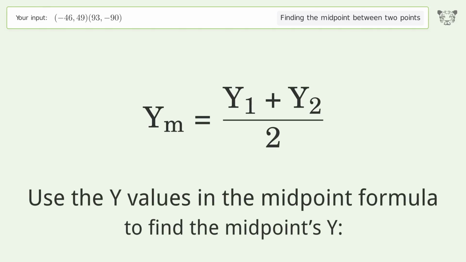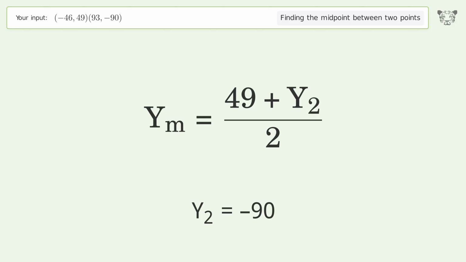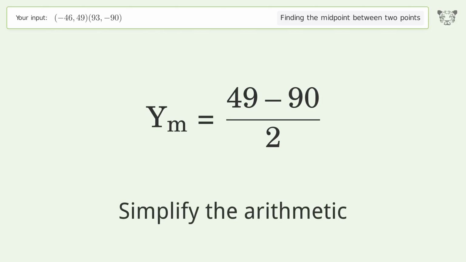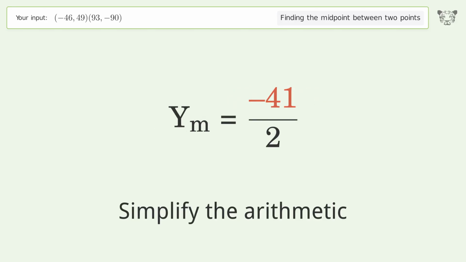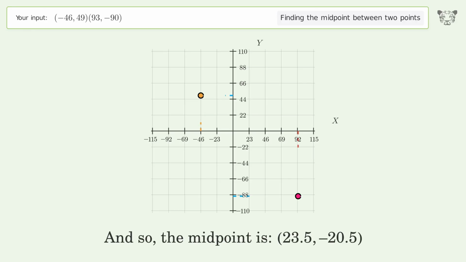Use the y values in the midpoint formula to find the midpoint's y. y1 equals 49. y2 equals negative 90. Simplify the arithmetic. And so, the midpoint is 23.5, negative 20.5.